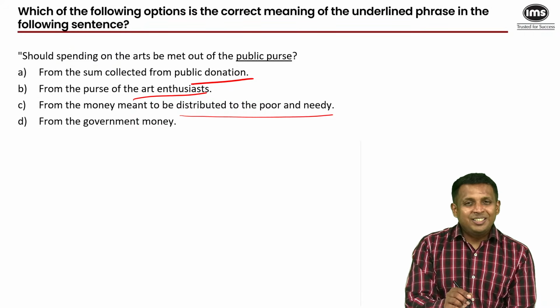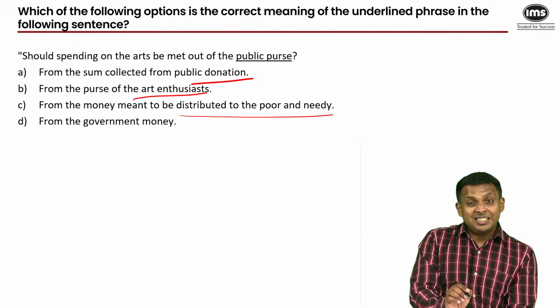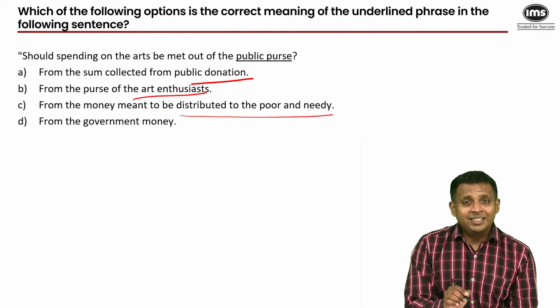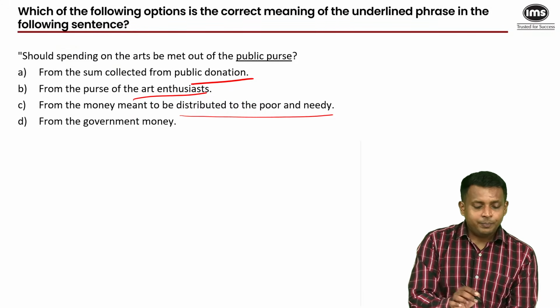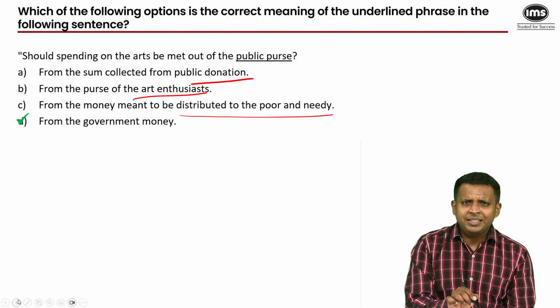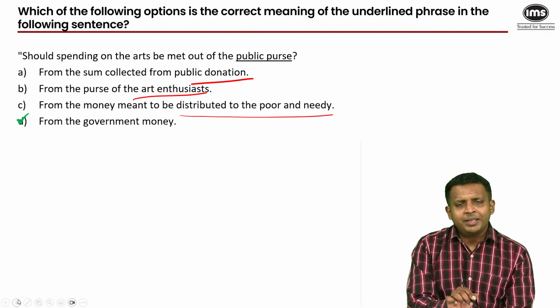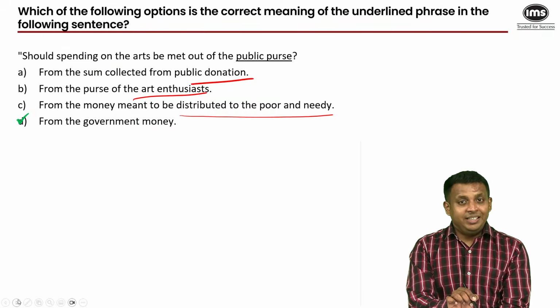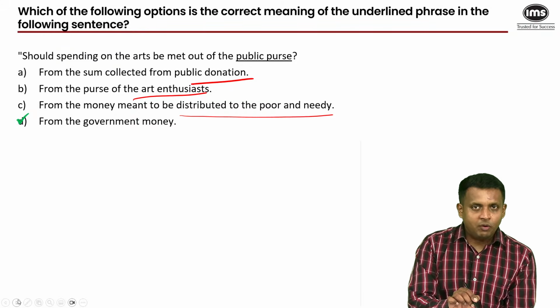Now, the thing is, you just have to know what it means. The usage of these idioms, these phrases, has been established, so anything apart from that established usage is incorrect. Our answer is D, government money. Money that was collected as taxes from the general public, yes, but now it's government money. So money that ideally came from the public but now belongs to the government.